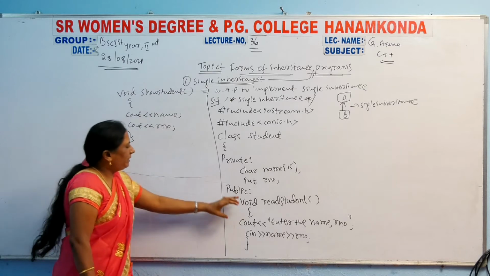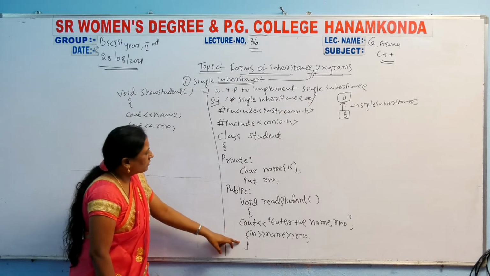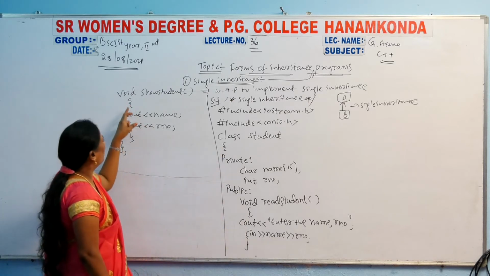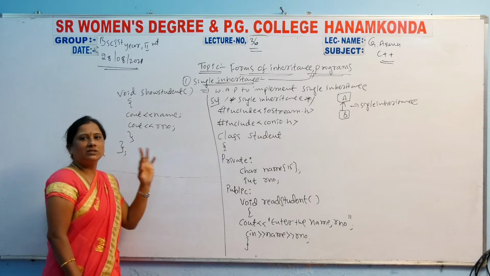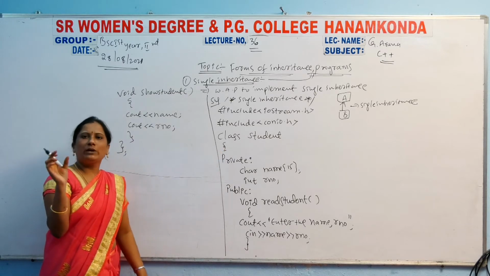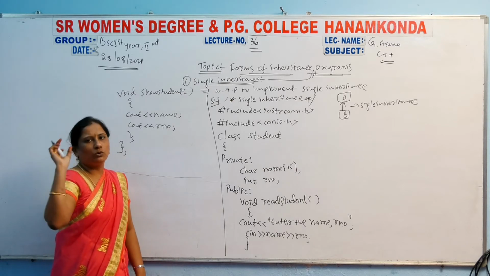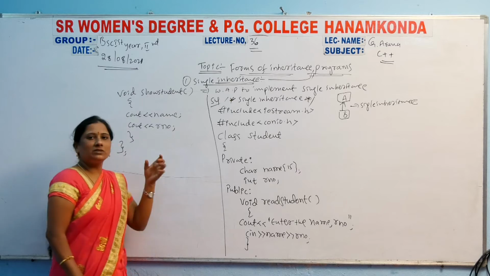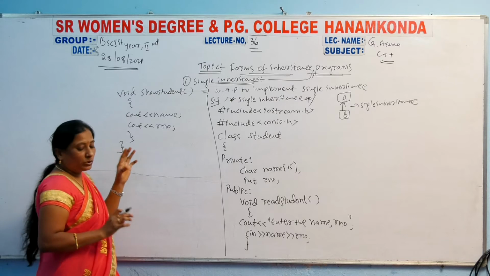So this is the base class. Here open will be there, close will be there, and here open, close will be there. This close, open will be here, close and terminate with the semicolon. Whenever you declare a class, after the class declaration you must terminate with a semicolon. Here also I terminate with the semicolon. Clear? So then next, the derived class.